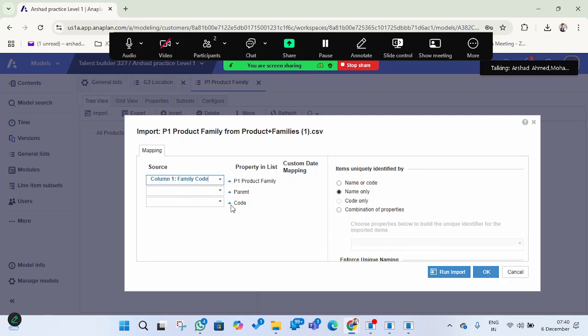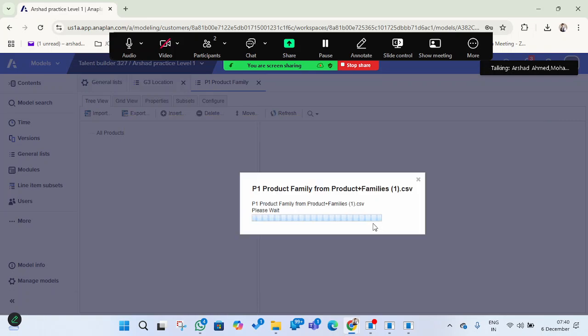If it is the code, we can take a family code. If it is not a family code, we can take a family name here. And this does not have any parent, so we are not going to take any parent here. For the code, yes, it has a code, so we will take it as a family code. Because it does not have a parent, it is only a parent for all the children it has. So we are not selecting any parent here. So it is selected as a code only. Then we can run import.